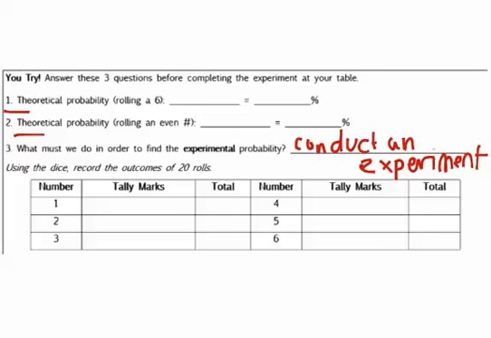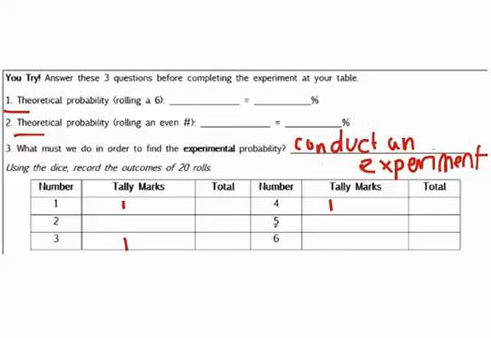Once you have your dice, you're going to end up rolling that dice 20 times, okay? So, say on my first roll, I get a 4. I'm going to put a tally mark in next to the 4. Then, pretend I get a 3. I'm going to put a tally mark in the 3. Then say I get a 1. I'm going to put a tally mark in the 1. You should not be putting tally marks because you have not actually rolled your dice. I want you to do this on your own, okay?